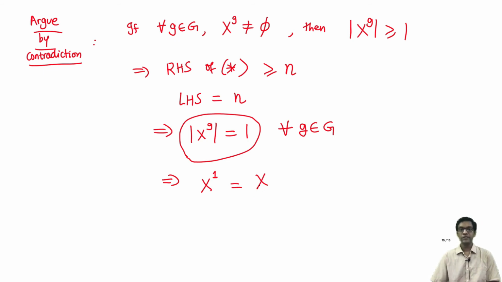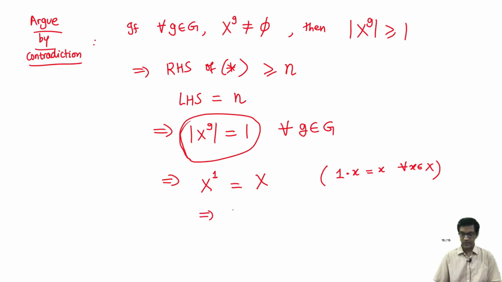Well, the identity fixes every element of the set X, right? Recall the axiom for group action says the identity of the group acting on a set element x is x for all x in X, which means that every element is a fixed point of the identity. So that's what I've written like this. The fixed point set of the identity is the whole set X. Okay, so what does this statement therefore tell us?